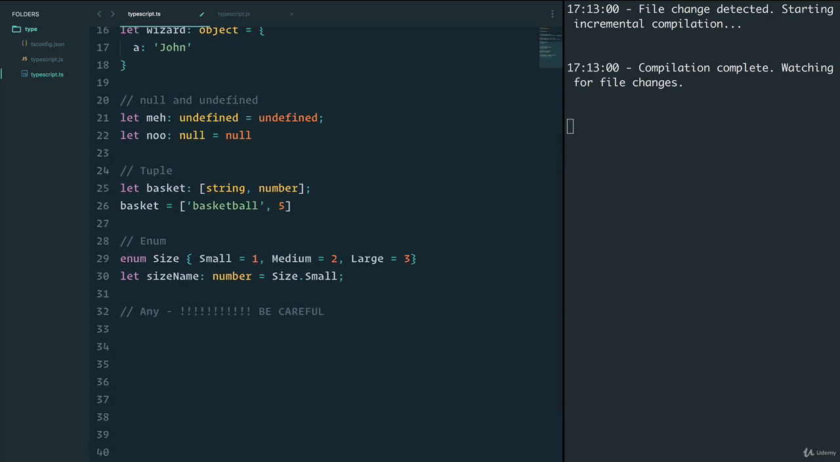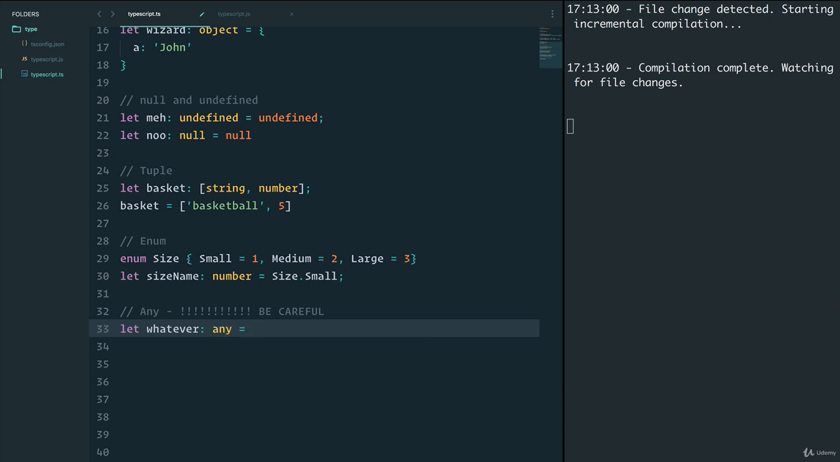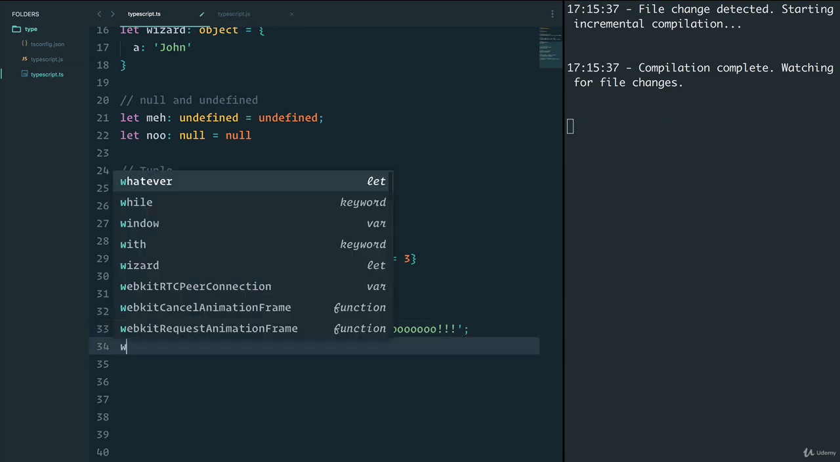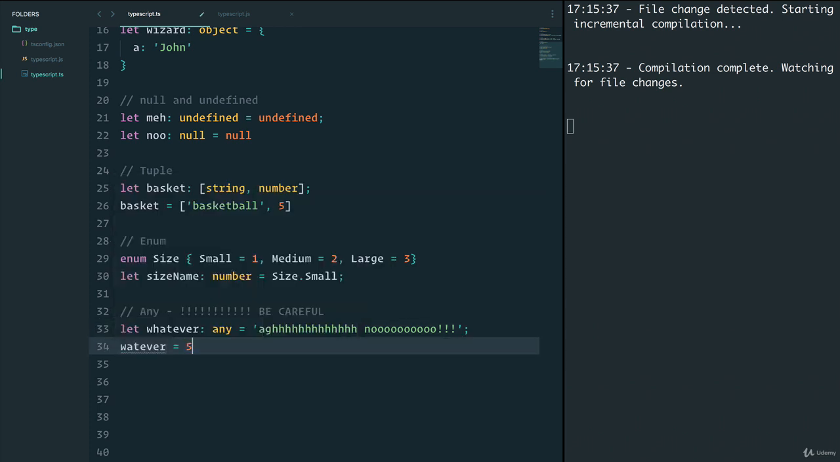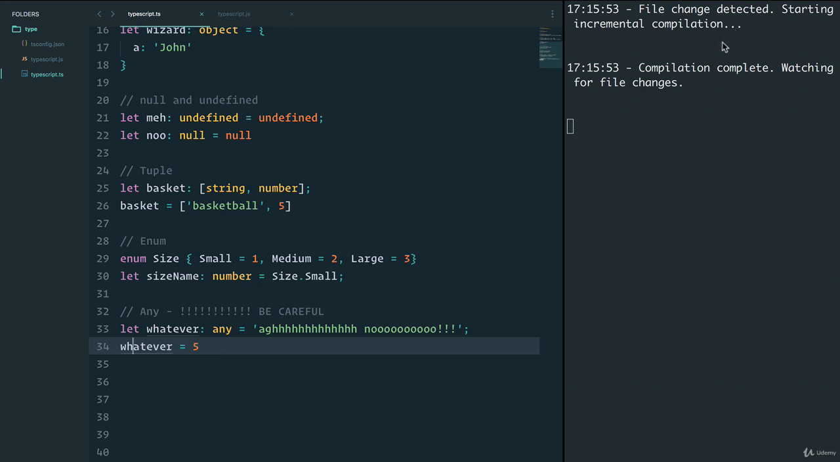Let me make more space over here. We can say let whatever be of any type. And let's be dramatic over here. No. If I save, it works. And whatever can be whatever we want. For example, I can say whatever equals to 5. Oh, I can't spell. All right, no compilation errors.